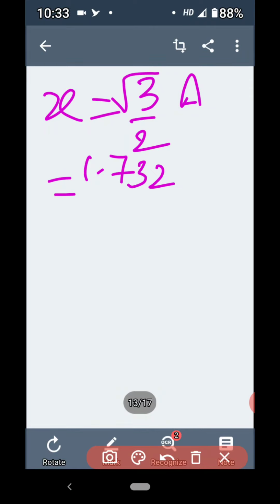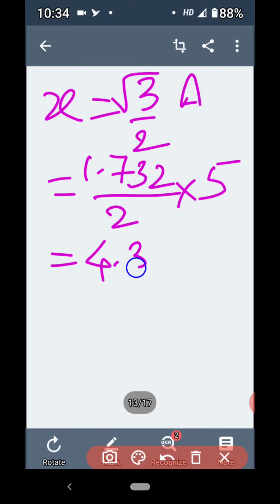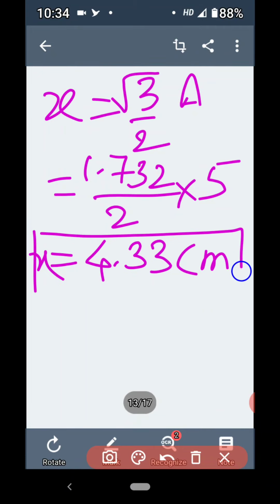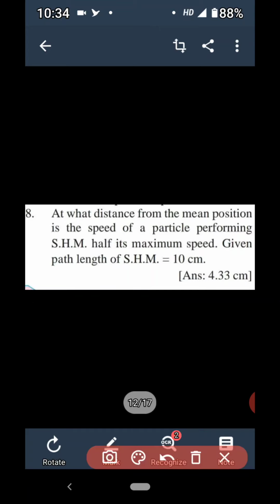Now we know the value of root 3 is 1.732. It is the standard value. Root 3 is equals to 1.732. You can check it in your log table. Divided by 2 into A amplitude is 5 centimeter. So if you do the calculation of all these numbers, then we get the answer as 4.33 centimeters. So finally the answer is x is equals to 4.33 centimeter. So if you check the answer here, the answer is 4.33 centimeter.